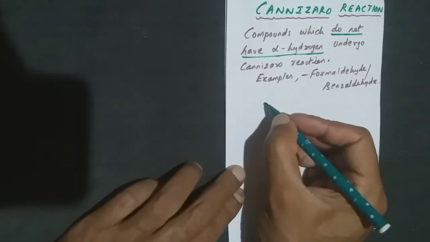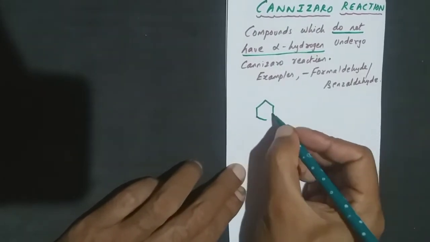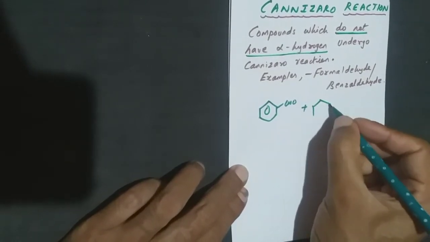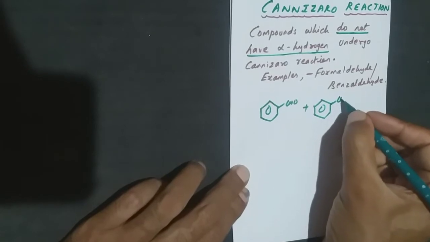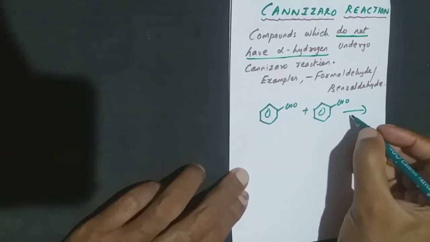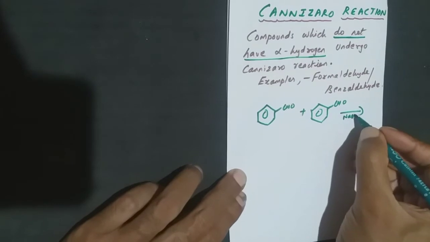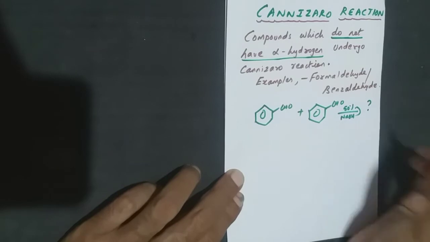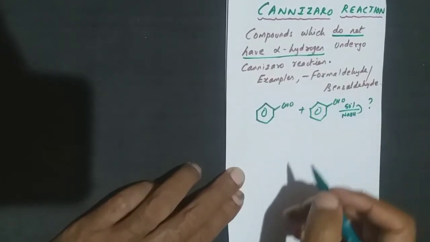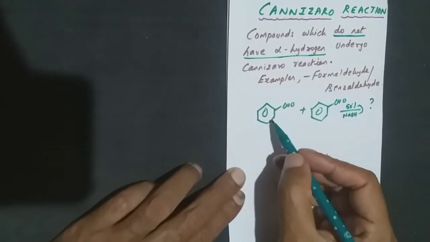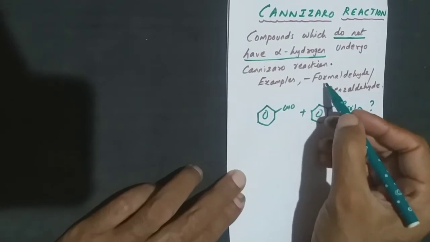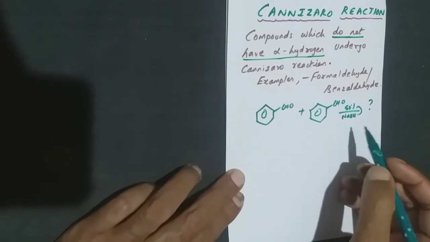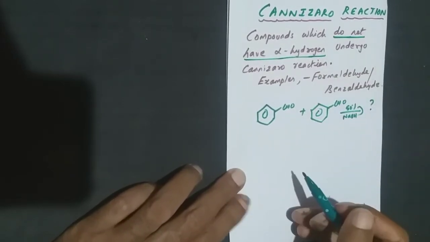Let me take benzaldehyde. Two molecules of benzaldehyde react in the presence of a base, maybe NaOH or KOH, which is 50%. So what will be the product? This is all about the Cannizzaro reaction. It will be either two molecules of benzaldehyde or two molecules of formaldehyde. They react in the presence of a base and you will get some product. So this will be the Cannizzaro reaction.